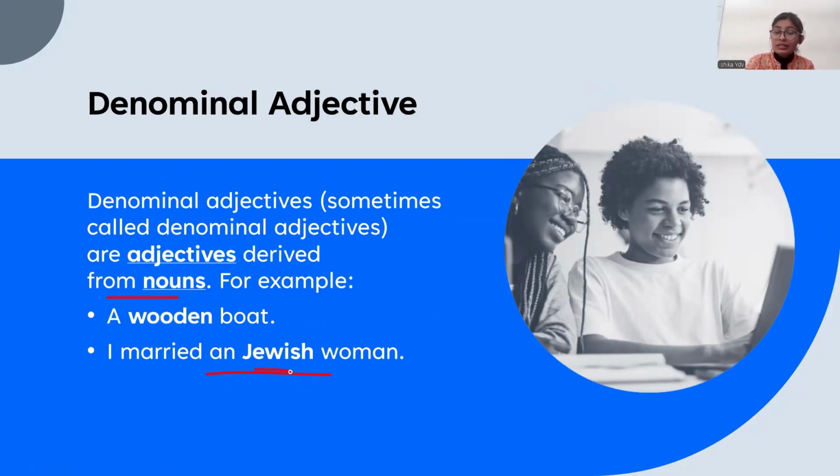Why we are saying this is also a particular type of adjective is because it is providing more details about the noun or a pronoun. Okay, for example, a wooden boat. So this is denominal adjective.